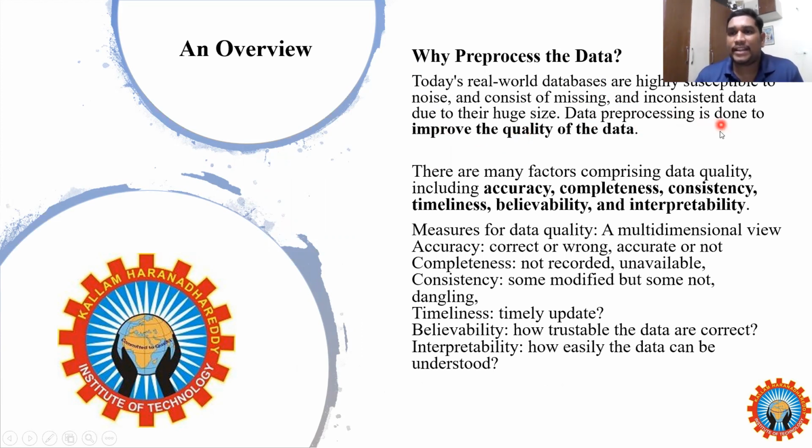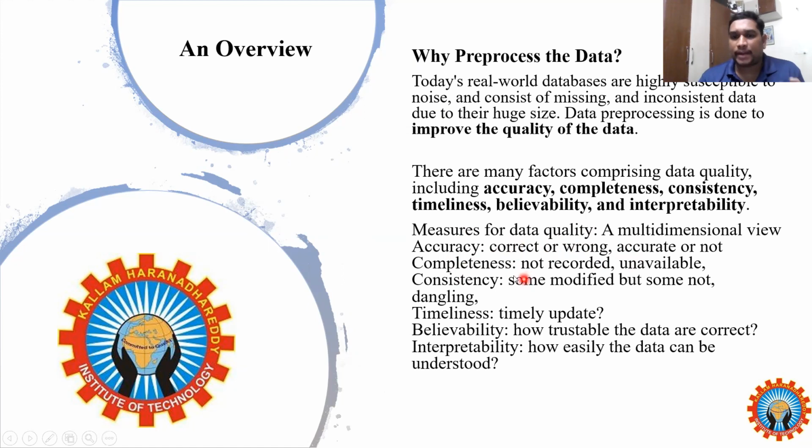So data pre-processing, as in the previous slide, is simply to improve the quality of the data. For improving the quality of data, there are some factors: accuracy, completeness, consistency, timeliness, reliability, and interpretability. All these factors determine data quality. When these factors are good, data quality is also good. When particular factors are very poor, data quality is also poor. So measures for data quality include accuracy. Accurate means you get correct or accurate data.